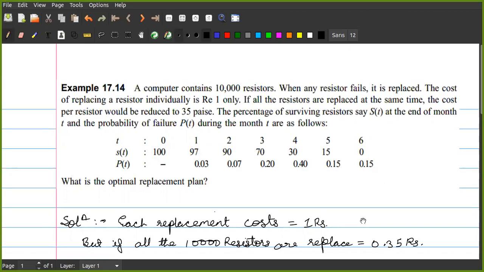Okay, so now how to solve this kind of problem? We need to solve this problem for the replacement plan. What we need to find is when the items should be replaced. Is it understood? Correct? Yes, sir.